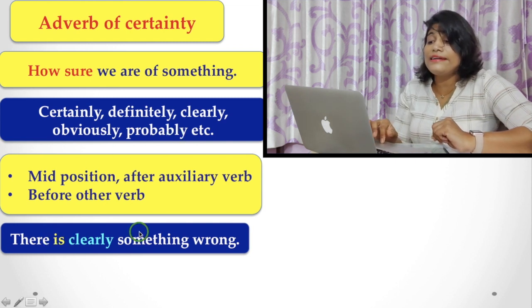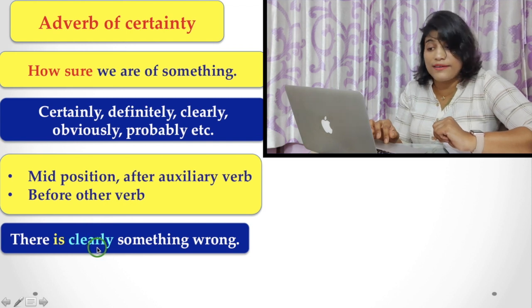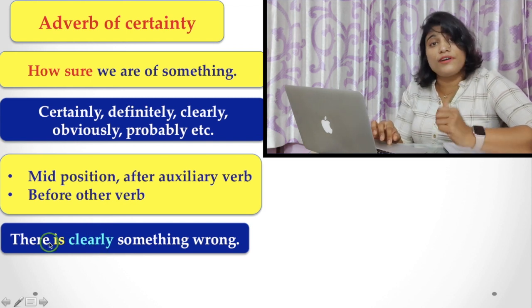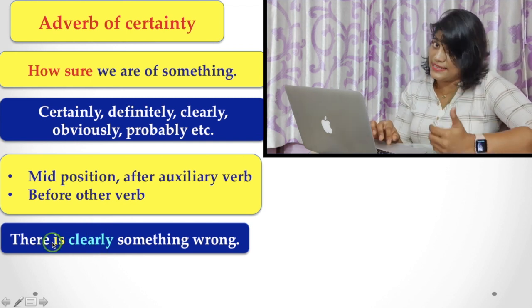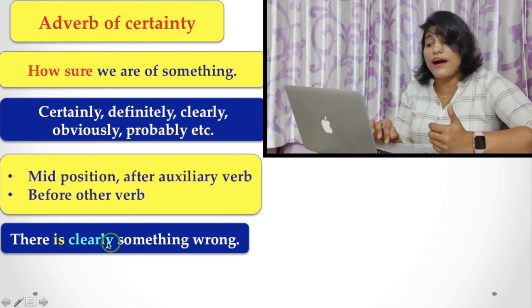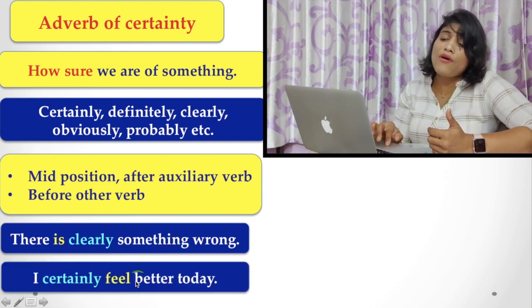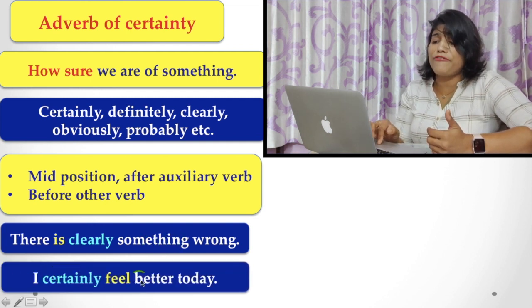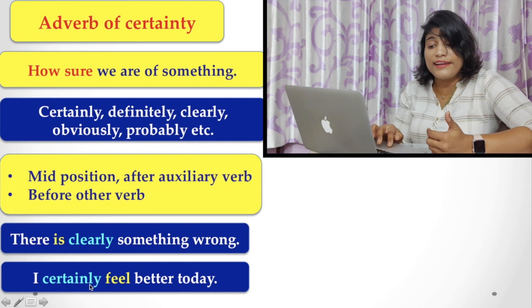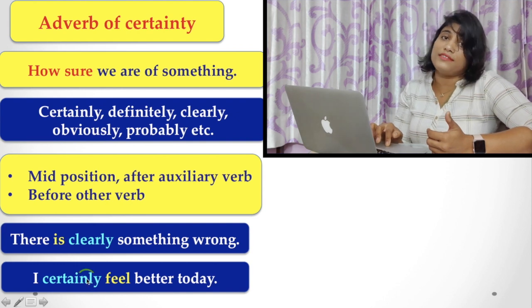There is clearly something wrong. Here you find the adverb clearly is placed after the auxiliary be verb. Now, I certainly feel better today. Here, feel is the main verb and the adverb certainly is used before the main verb.